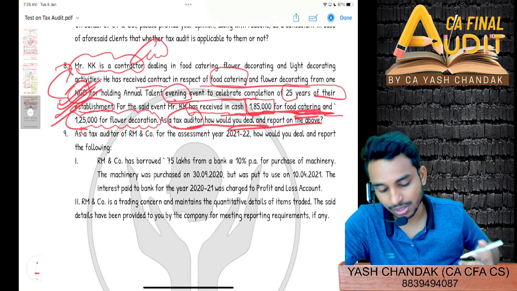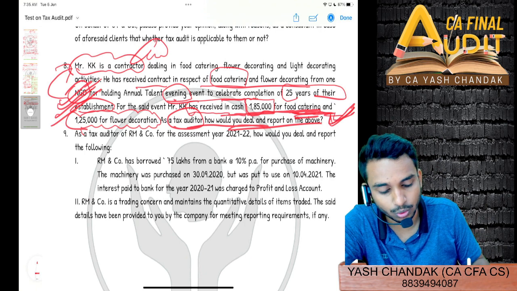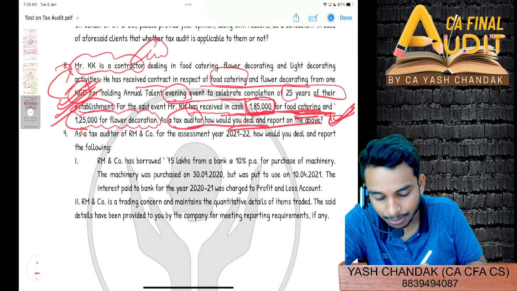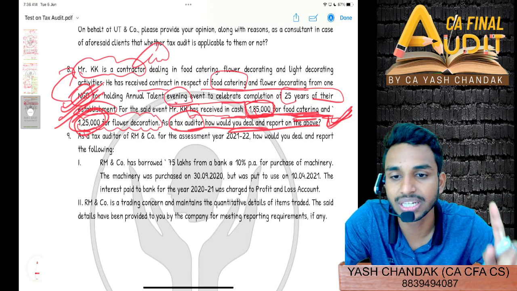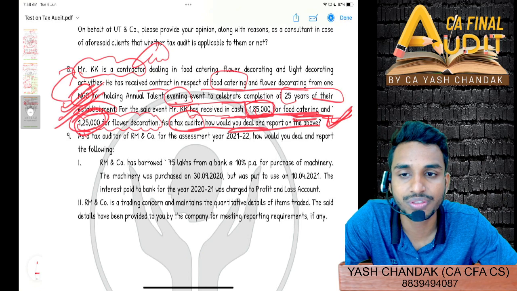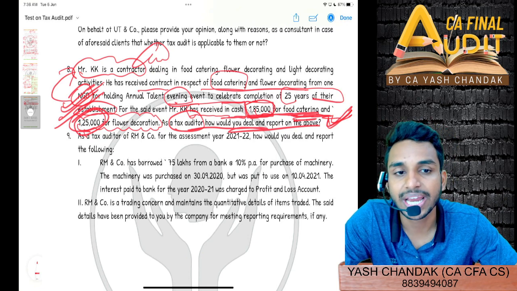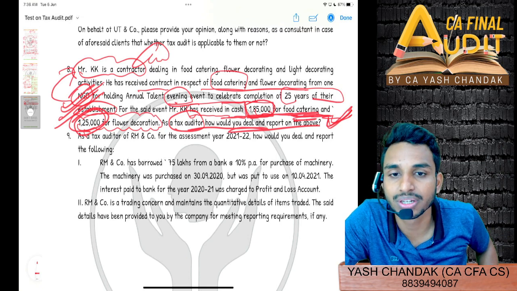So you cannot receive more than 2 lakhs in cash, and here 1,85,000 plus 1,25,000 relates to a single event. Therefore, you will have to mention section 269 ST, and accordingly you also have to report in clause 31.